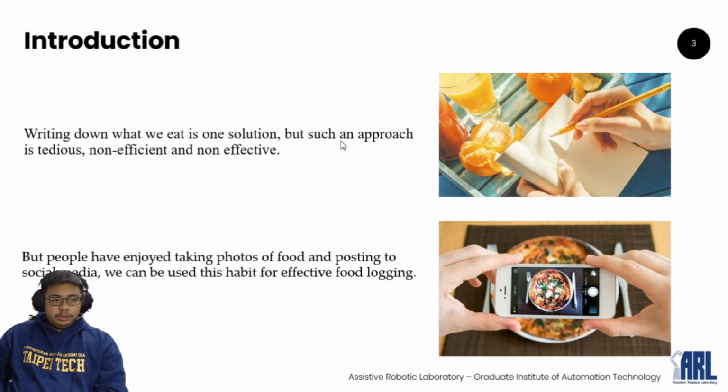For the solution, writing down what we eat can be one solution. But this approach is tedious, non-effective, and also non-efficient. But on the other side, people enjoy taking photos of food and posting to social media. We can use this habit for effective food logging.